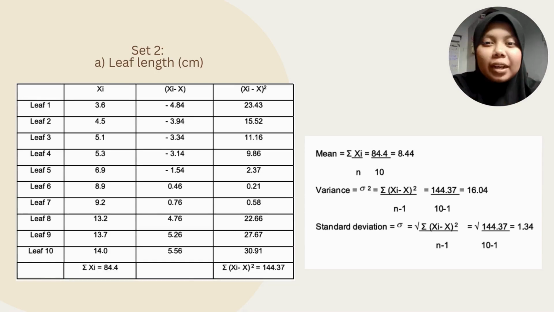For set 2, we're calculating the same thing, and we start with leaf length in centimeter. So we got mean 8.44, variance 16.04, and standard deviation 1.34.